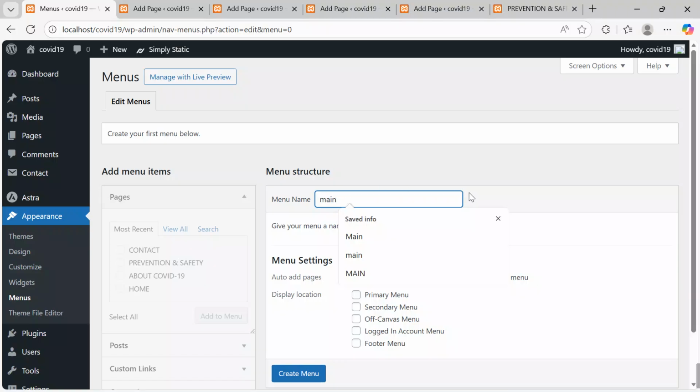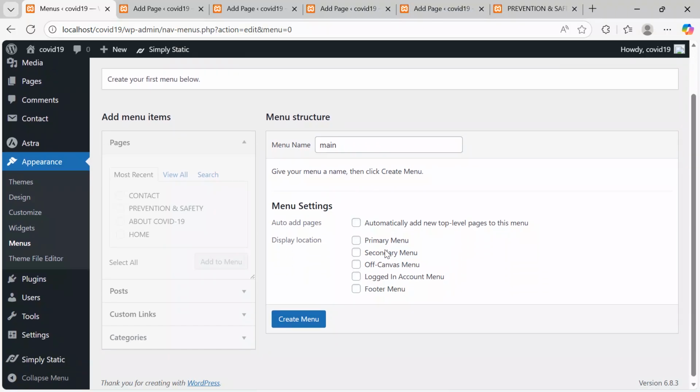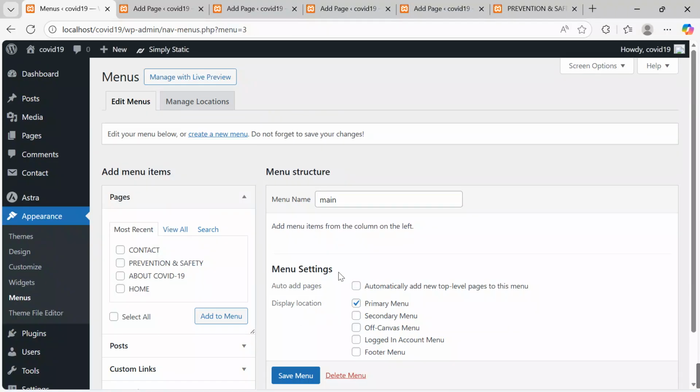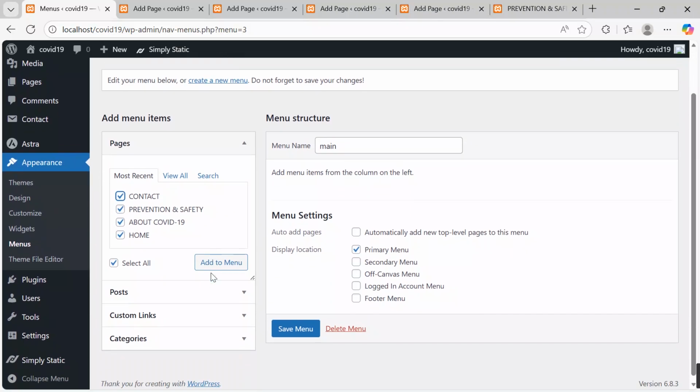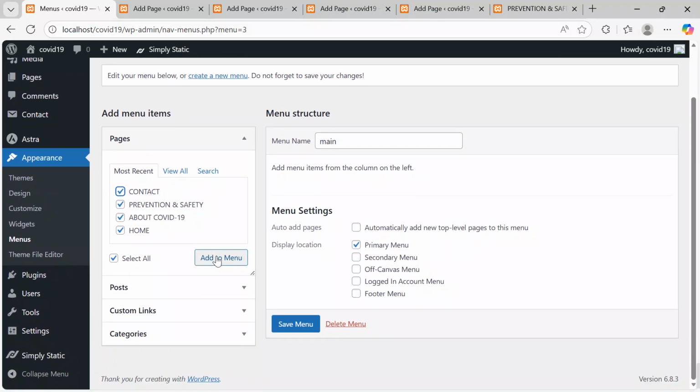After calling it main, under the menu settings, I keep it as primary menu, and then I click create. They will create for us a menu called main, and after having it composed, I will structure the pages in the way that I want to view them. I want the home page coming first. I go to about COVID-19, I go to prevention, I click contact. Then I click add to menu.